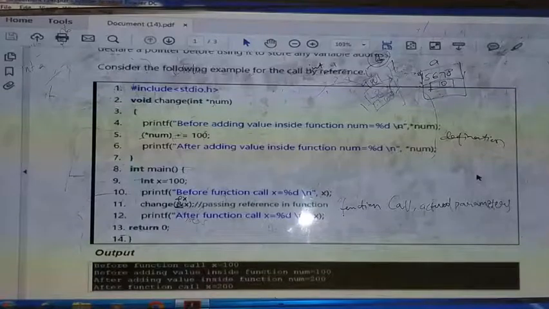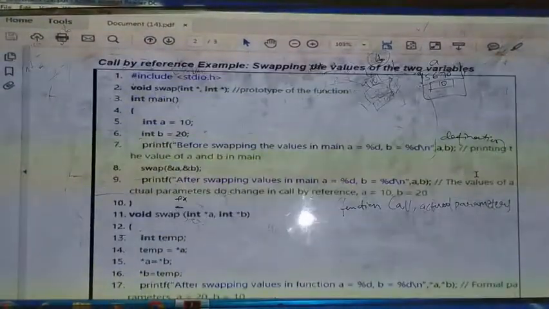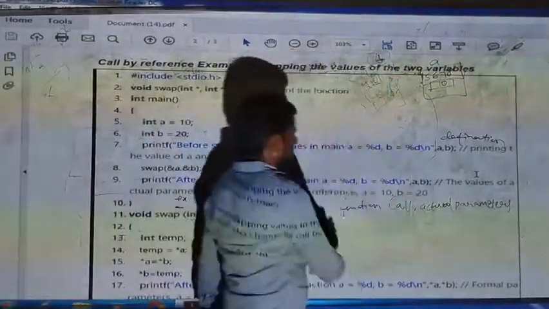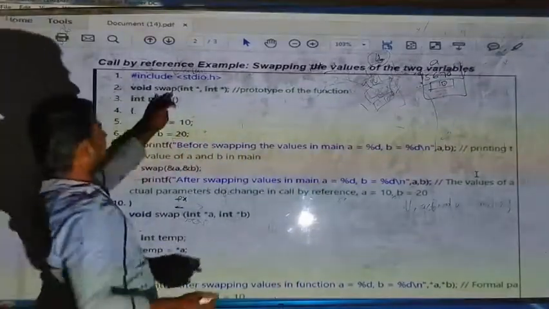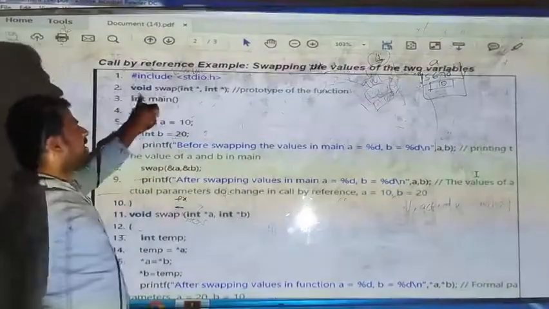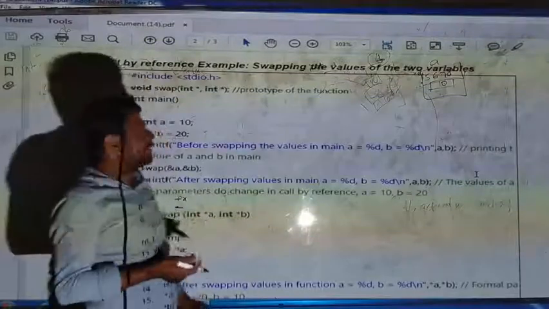If you see the next program, it is the same program which we discussed in call by value: swapping the values of two variables. Here we are declaring the function prototype. When the return type, the function name and the arguments are there, we can call it the prototype of a function.